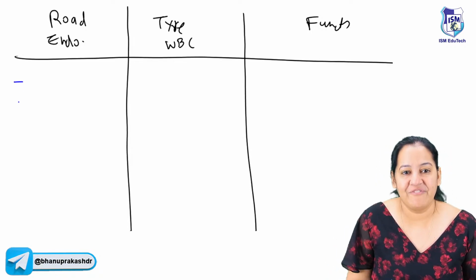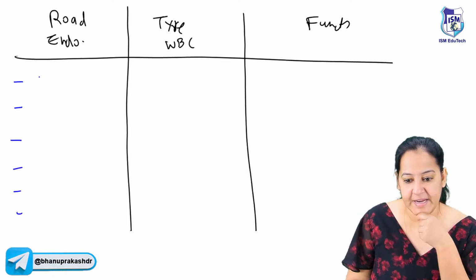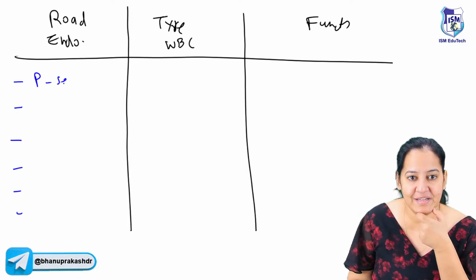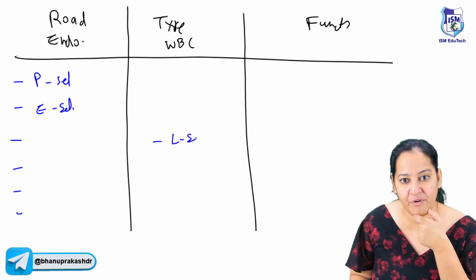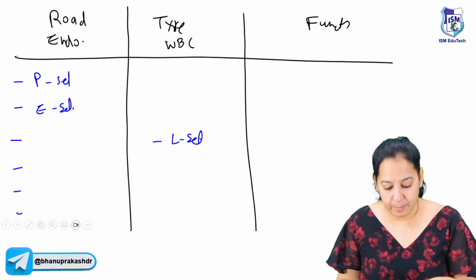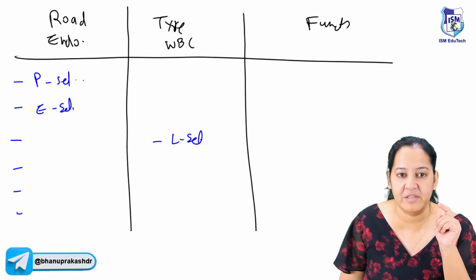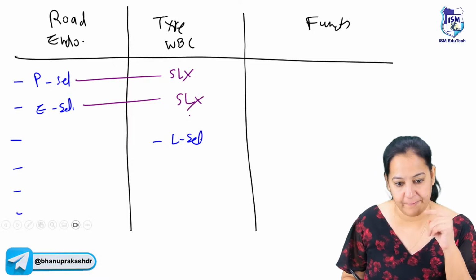Chalo. The first and second pair, 1, 2, 3, 4, 5, 6. The first and second pair is very easy: P-selectin, E-selectin, and third is L-selectin, but L is for leukocyte, present on the tire. So this is how I learn the 3 selectins. P and E-selectin form a bond with sialyl Lewis X. This also forms a bond with sialyl Lewis X. This is how I learn.